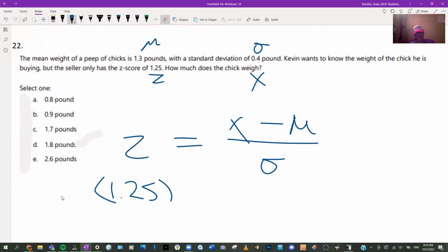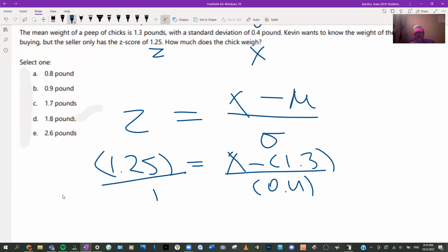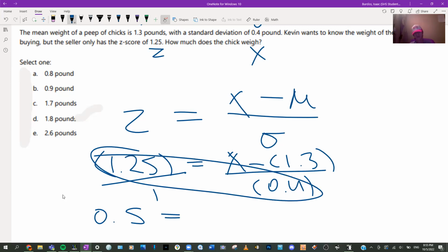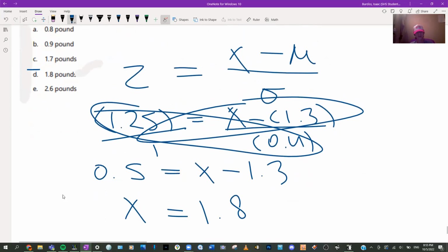Plugging this in for Z. We don't know X. We're plugging this in for the mean, and this in for the standard deviation. And we would just cross multiply. I'm going to use my calculator because I can do it quicker. 1.25 times 0.4. Like I said, we're cross multiplying. So that would be X minus 1.3. Add 1.3. 1.8. There you go. And that's it.